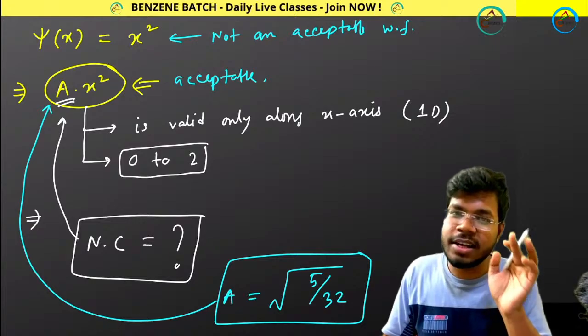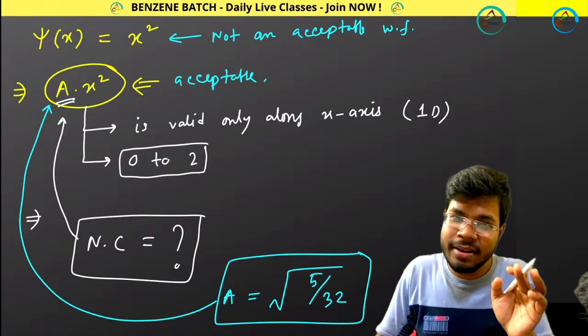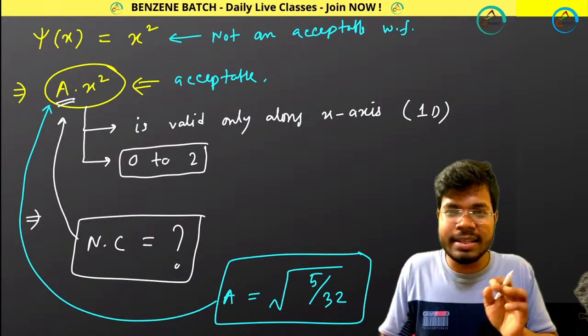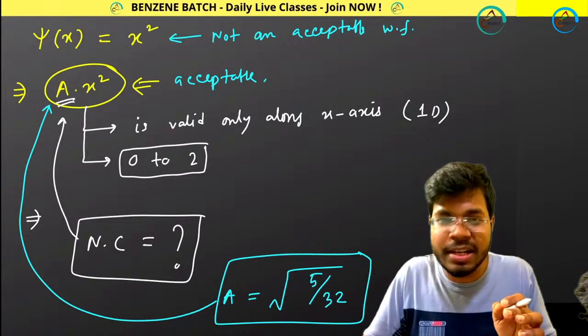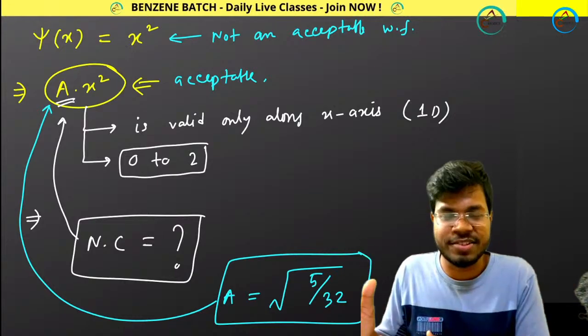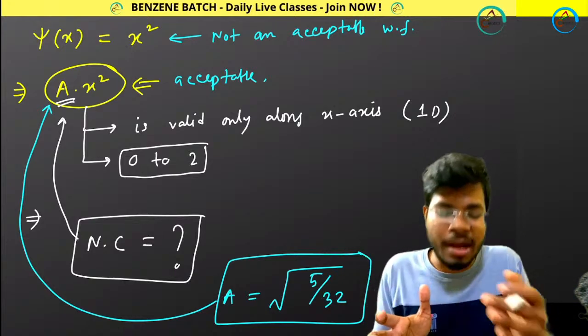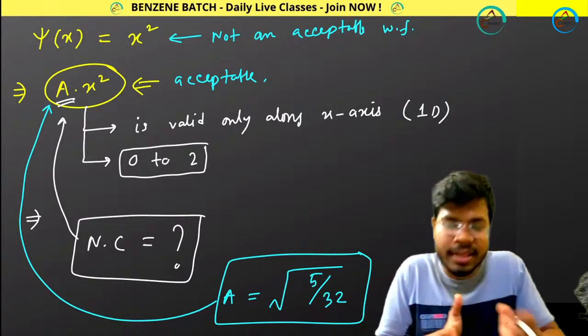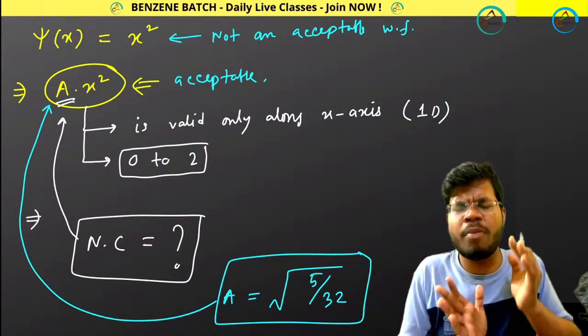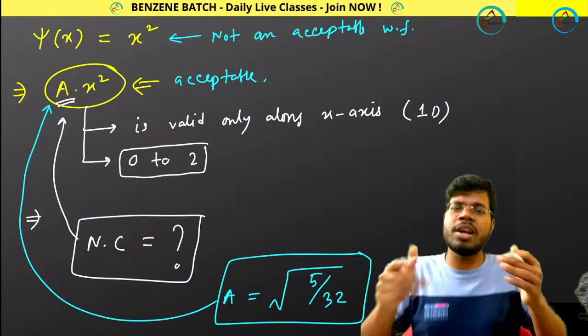If a function is accepted, it's fine. But if a function is not accepted, that means suppose it is not normalized, you can easily normalize it by multiplying a normalization constant and by applying this normalization concept. You can easily calculate the normalization constant value.